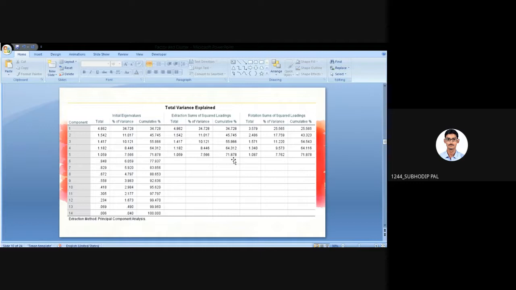What I was talking about initially, how I started the session: among these 14 variables, 5 factors are actually explaining 70% of the total analysis. This is what we are doing as the exploratory factor analysis method.